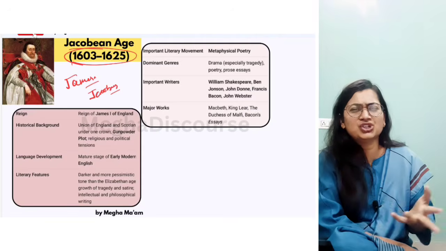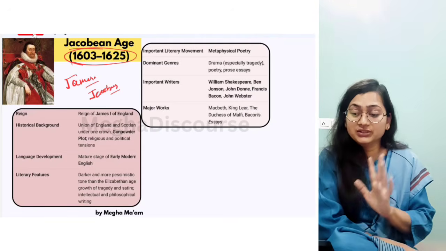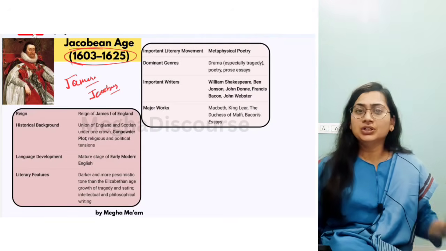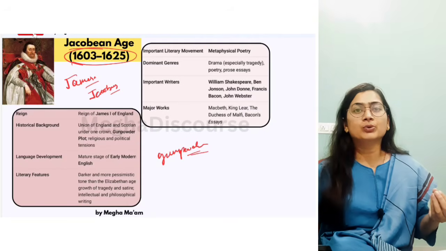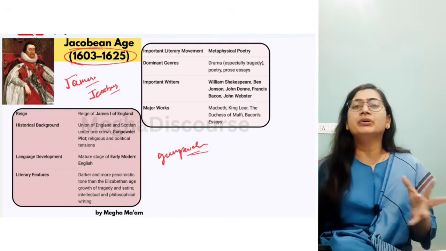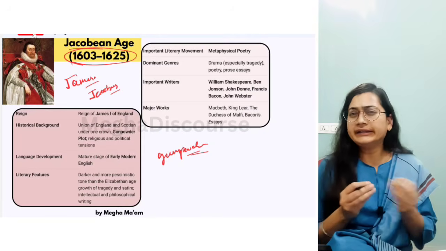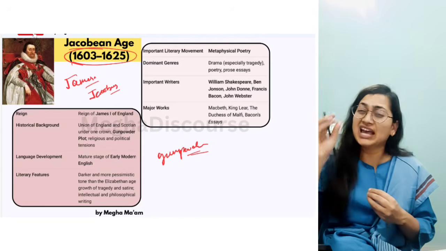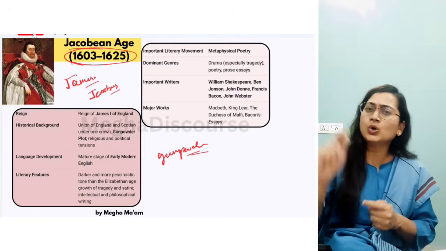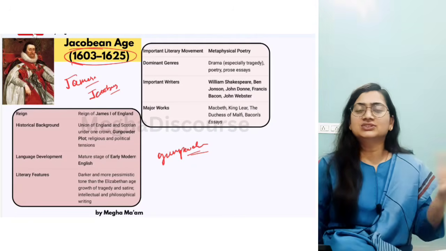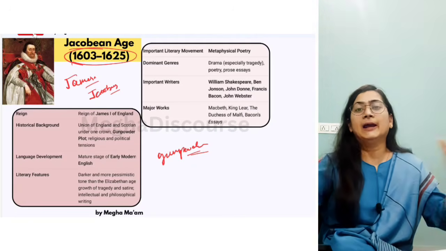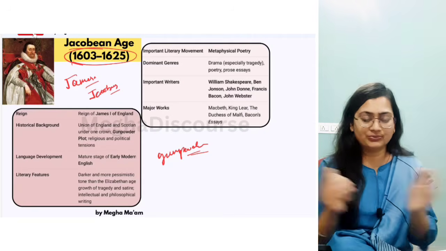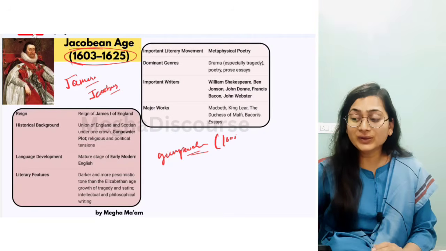There is a lot of bloodshed. The civil war period is also there. So this is an unsettled age. Now there is a huge thing, the Gunpowder Plot. Now, what is the Gunpowder Plot? It happened against the king. There is a group of people plotting and intriguing against the government, against the king, that we have to kill that person because he is of Scotland, he is not of England. But it failed. So the Gunpowder Plot was the biggest failure. It happened in 1605. Okay, so this is your PYQ as well.